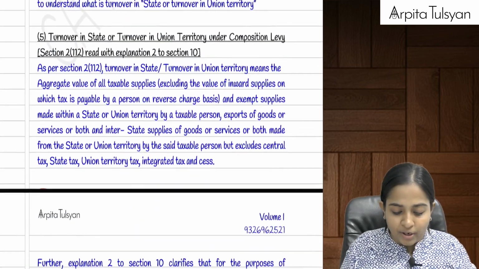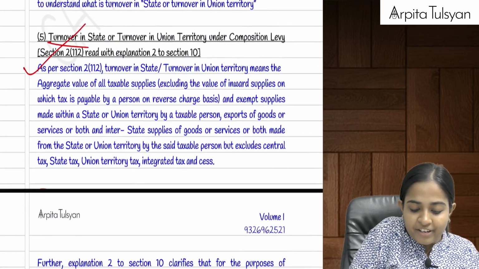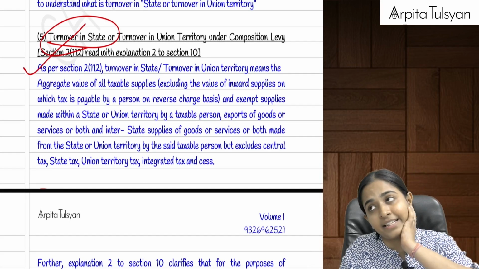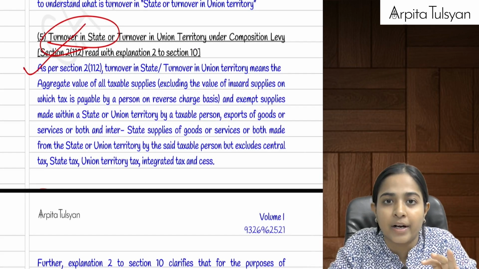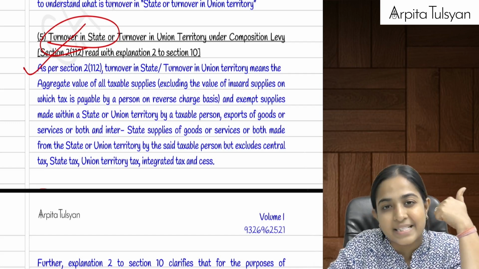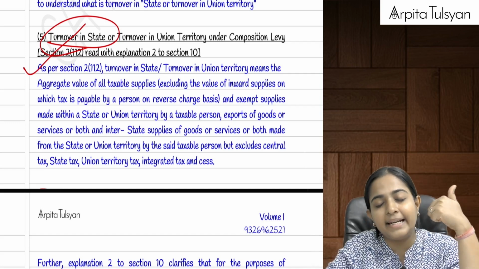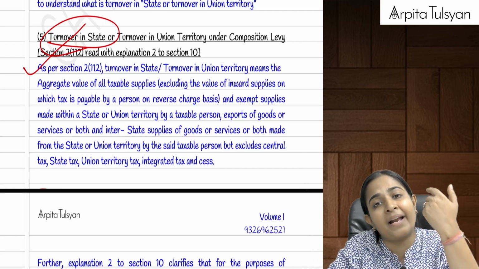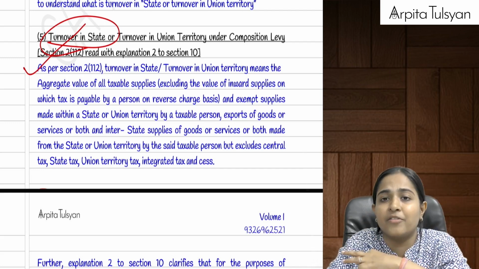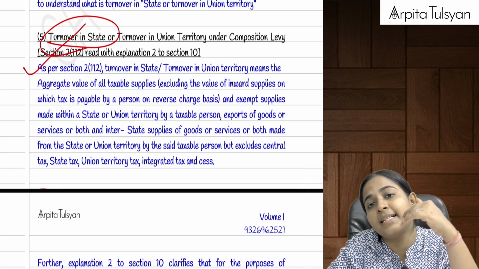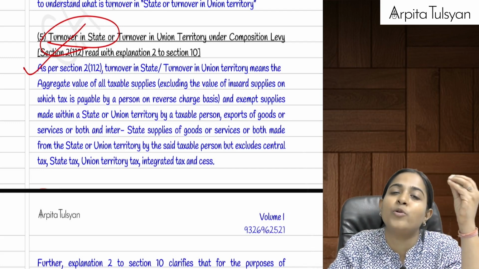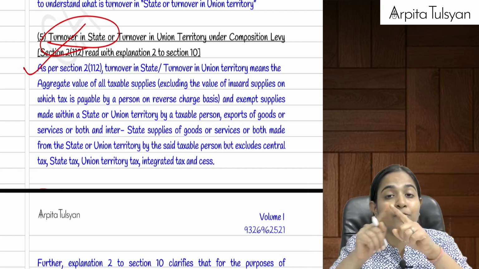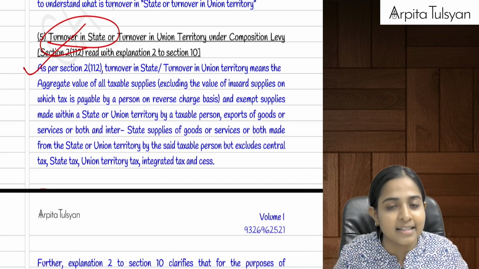Okay. Now, one important thing we need to calculate is the turnover in that particular state or union territory. One thing that we calculated was aggregate turnover, which we took of the preceding financial year, in which we included taxable supply, exempt supply, export, and interstate. We excluded reverse charge mechanism supplies, inward supplies. We excluded the GST, and we excluded loans, deposits, advances. That was for all the entities registered under the same PAN.